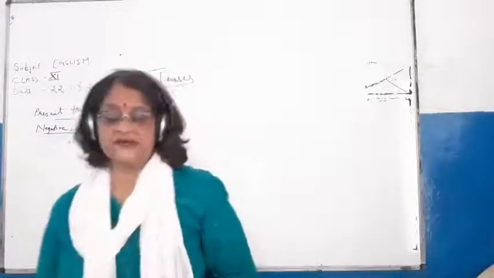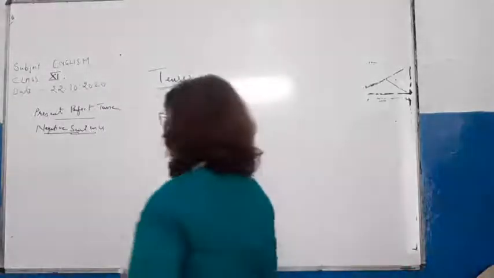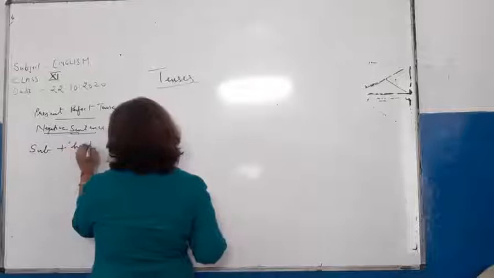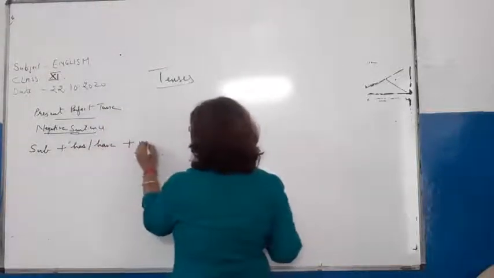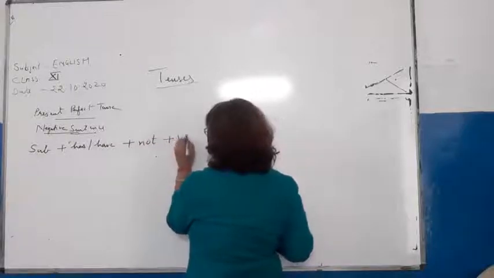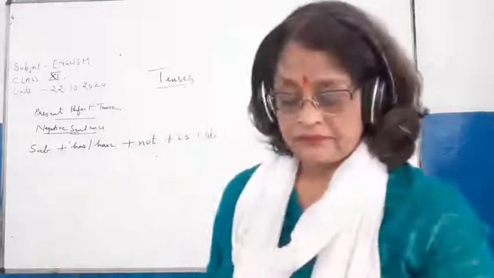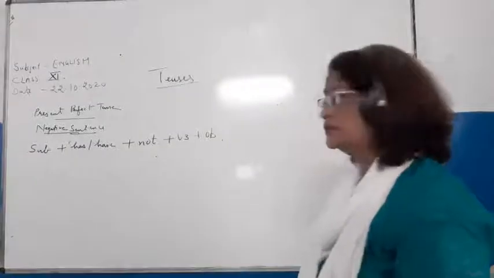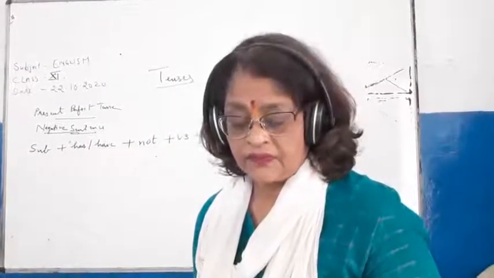Negative sentences. So what is the sentence structure of a negative sentence? Subject plus have or has plus not.